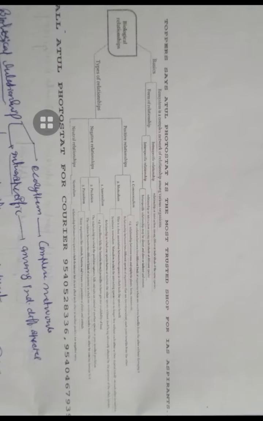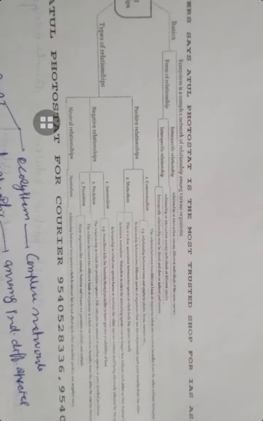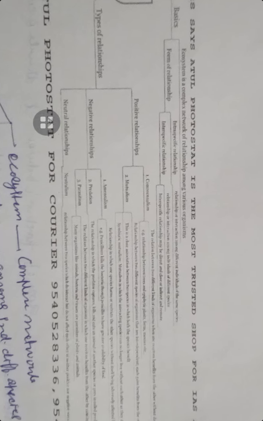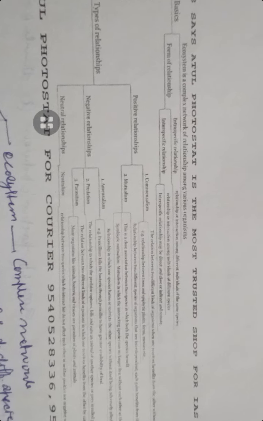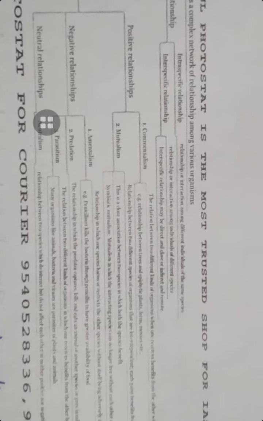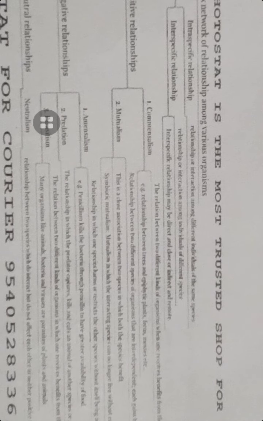Next one is biological relationships. So we can talk about biological relationships. An ecosystem is a complex network of relationships among the various organisms. The formation of relationships can be interspecific relationships and intraspecific relationships. So what is an interspecific relationship? It is the interaction among different individuals and different species also. So interspecific relationships may be direct or indirect also.